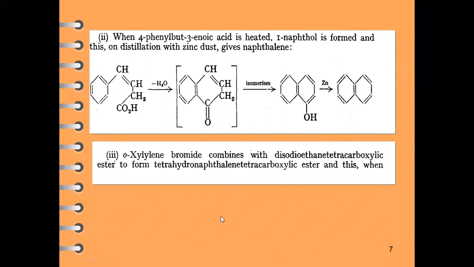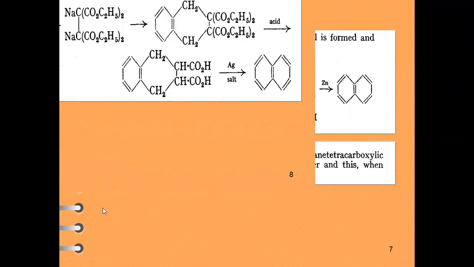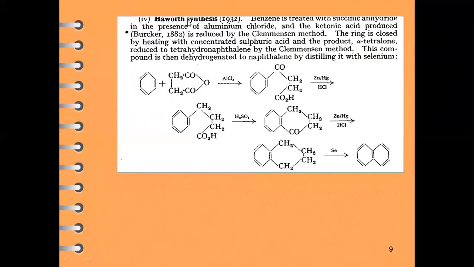The third method for the formation of naphthalene is from orthoxylene bromide, and we form naphthalene. And the fourth and very important method for the synthesis of naphthalene is Haworth synthesis. So these methods are there for the synthesis of naphthalene.